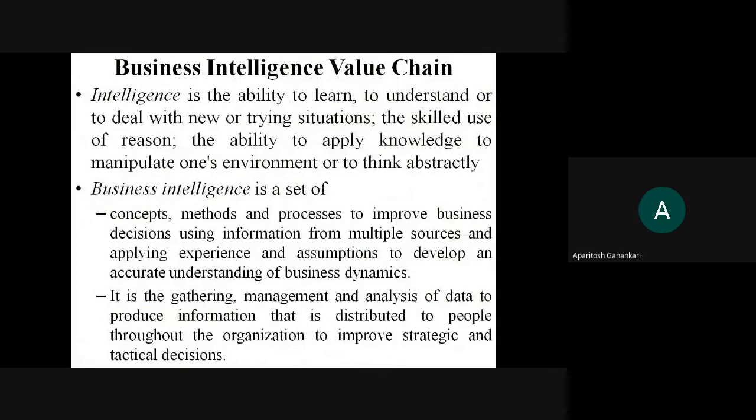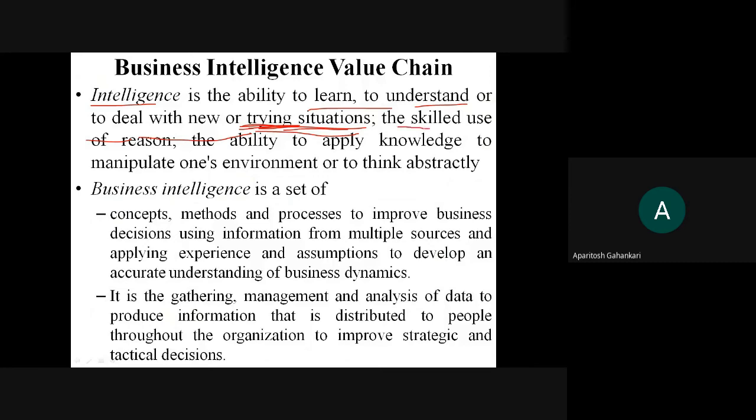Then the next important concept is your business intelligence value chain, how the things are going to get carried away. So before that, we should know what is the exact meaning of intelligence. Okay, so intelligence is the ability to learn, understand, or to deal with new and trying situations. ठीक है, ट्राइंग सिचुएशन मतलब you don't know the result, so you are going to try it, or you don't know exactly how you are going to deal with that situation.